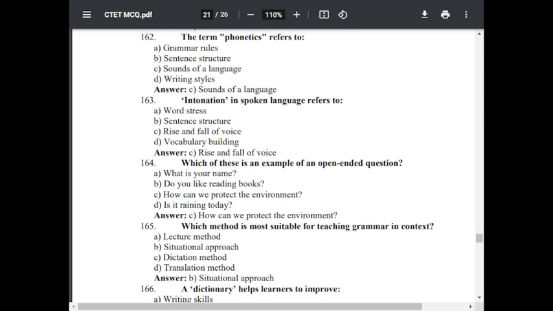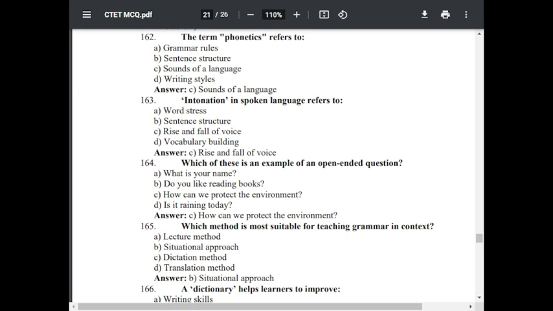Question number 164. Which of these is an example of an open-ended question? Option A, what is your name? Option B, do you like reading books? Option C, how can we protect the environment? Option D, is it raining today? The correct answer is how can we protect the environment?